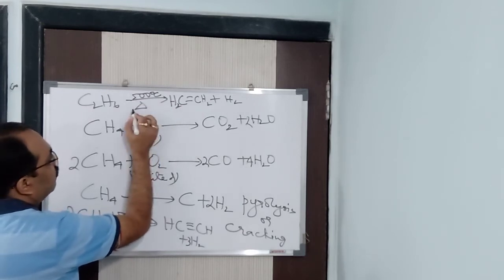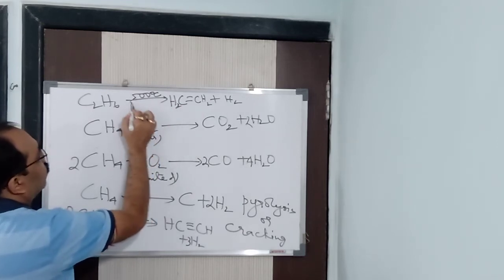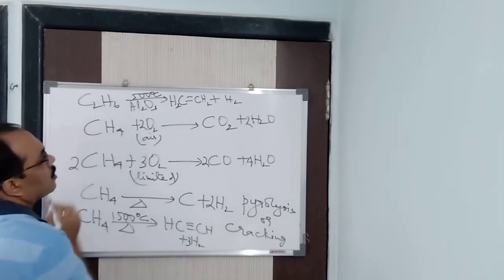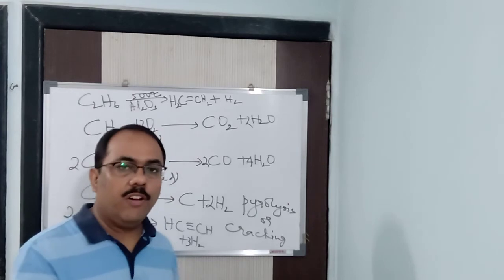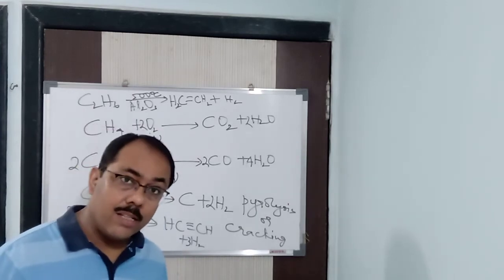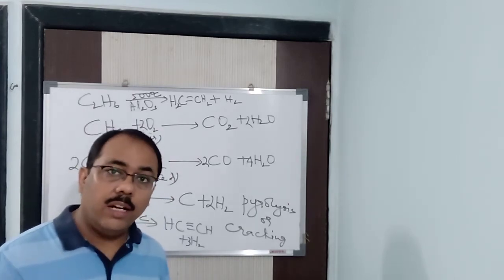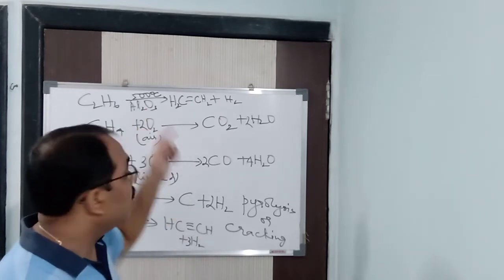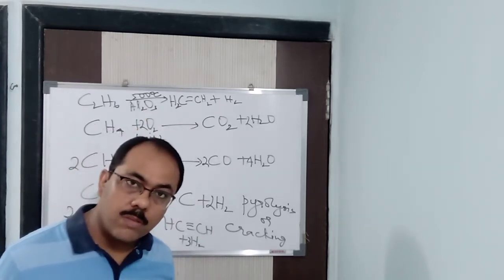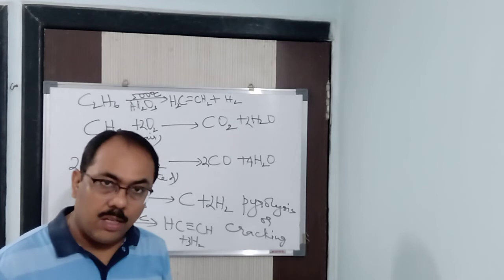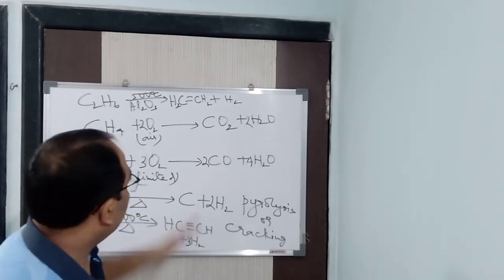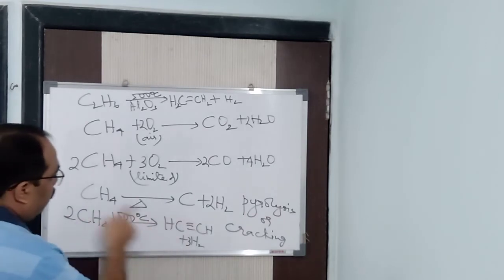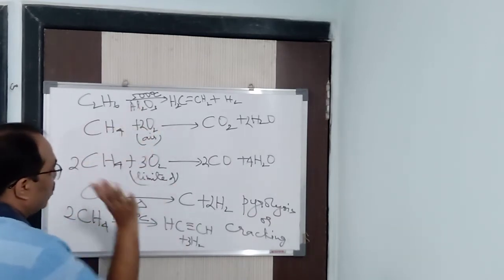That is, in presence of Al2O3 as a catalyst. You know that very well, that if you want to take lower temperature, then you need to take a catalyst, because a catalyst will alter the rate of the reaction. Here it is going to increase the rate of the reaction. Understood? That also is possible. A lot of things are there to be learned here, so understand it properly, each and every point. So in this way, this is known as pyrolysis or cracking.